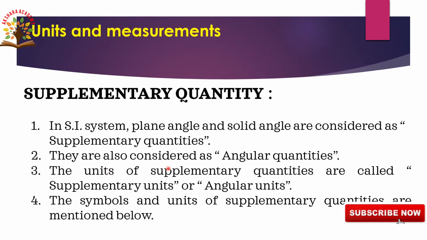These are also considered angular quantities. The units of supplementary quantities are called supplementary units or angular units. So plane angle and solid angle are called supplementary quantities, and we call these angular quantities. Symbols and units of supplementary quantities we'll discuss now.